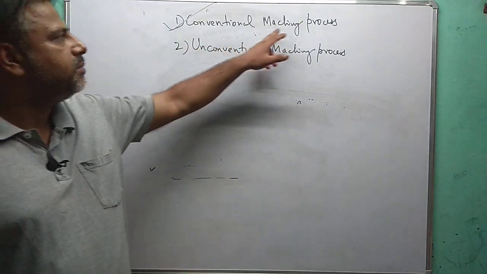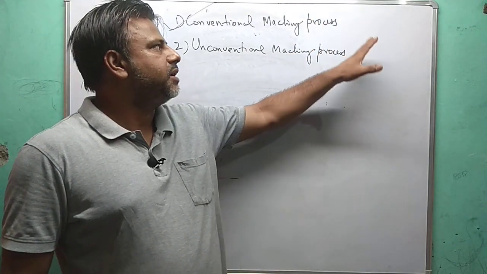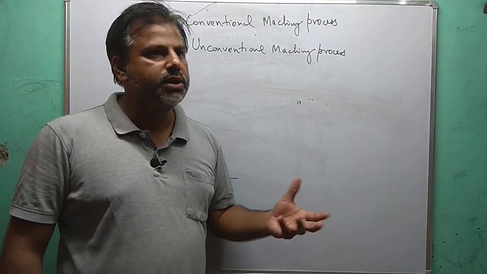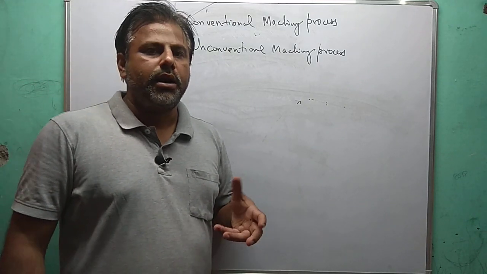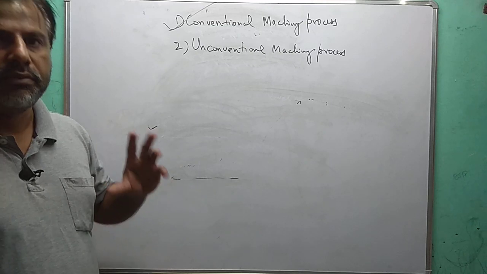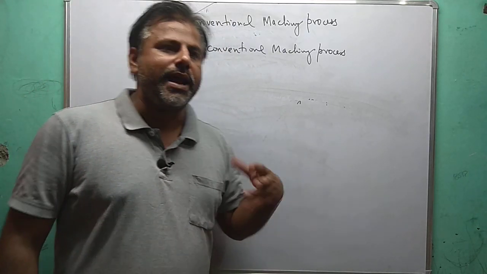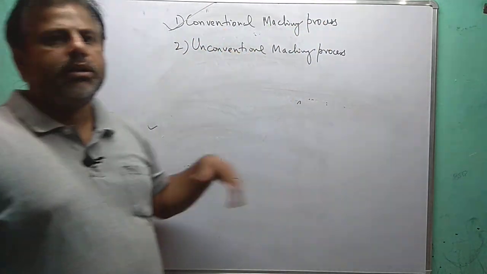So in the conventional machining process, we remove the unwanted material in the form of small chips. The chips may be continuous or discontinuous. The chip formation depends upon various parameters like the cutting speed, rake angle, and job material, etc.